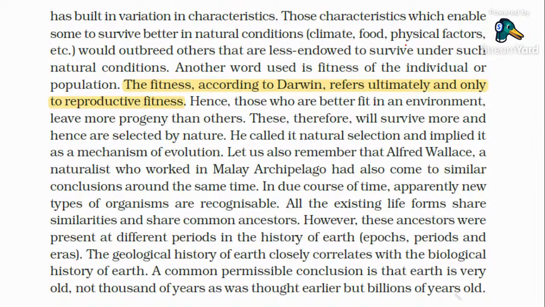So according to Charles Darwin's conclusion, each organism is adapted to its natural habitat based on natural conditions like climate, food, and physical factors. Darwin used the word fitness of the individual. Darwin told that life survives as per fitness. The organism survives in an environment based on its fitness. Actually, according to Darwin, fitness refers only to reproductive fitness.